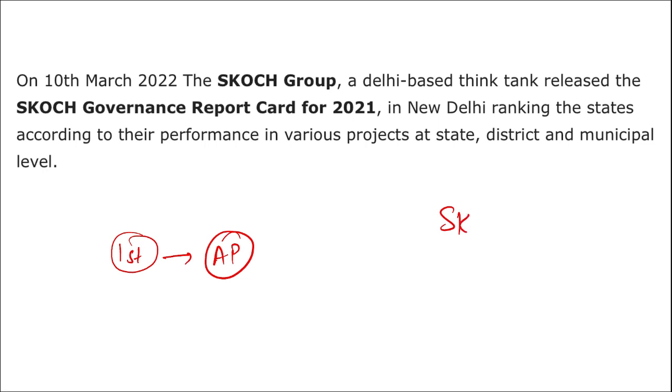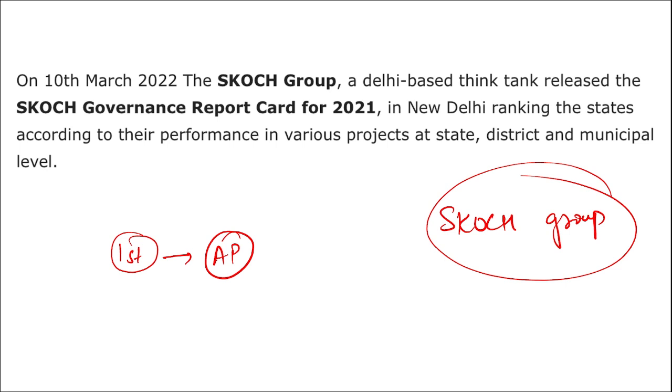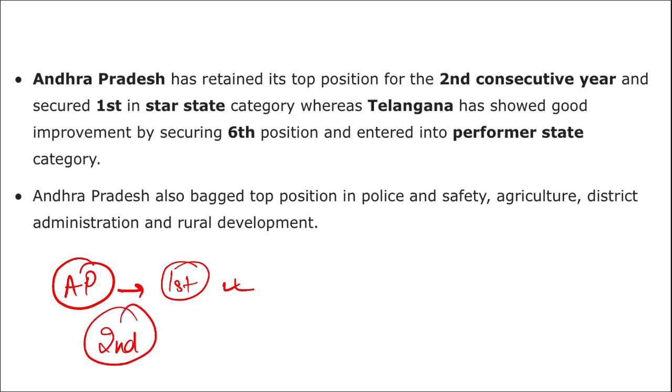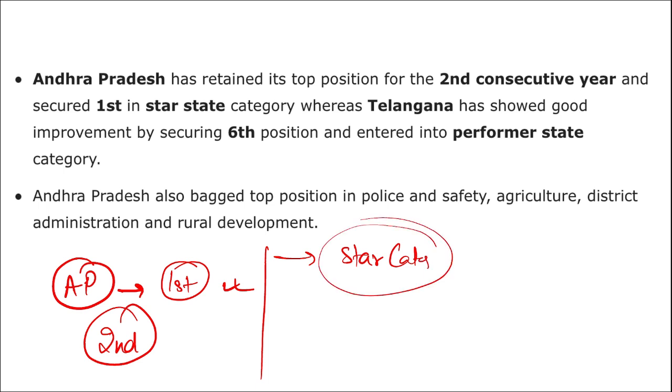This ranking is released by SKOCH Group. And what is the name of the data they released? It was the SKOCH Governance Report Card for the year 2021. It was released in New Delhi. Then we saw that Andhra Pradesh has secured the top position, or the first rank, in this particular report, and this is the second time that Andhra Pradesh has secured the first position. Another thing that you need to remember is that Andhra Pradesh has secured this first position in the star category.